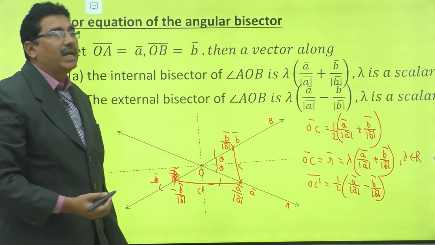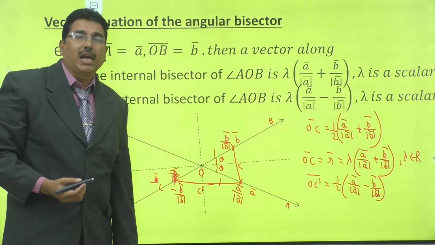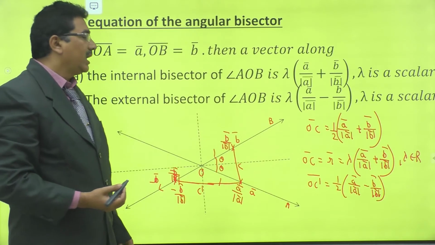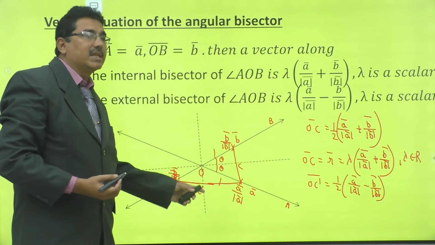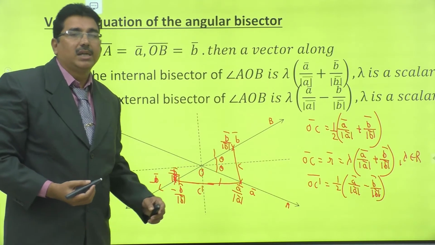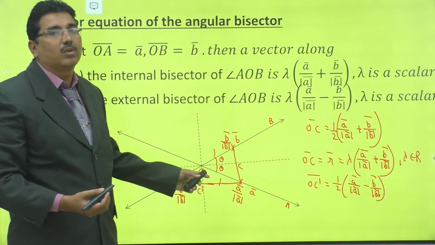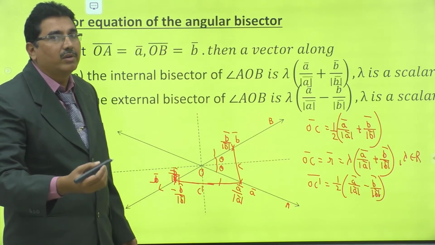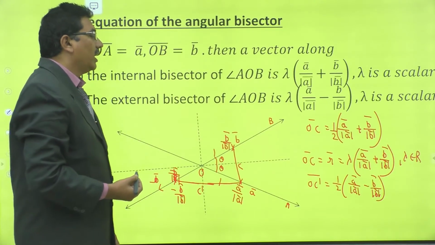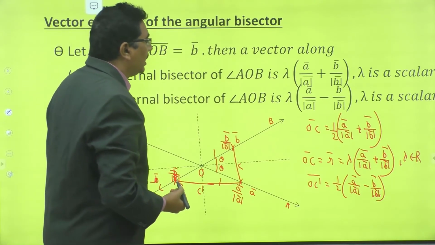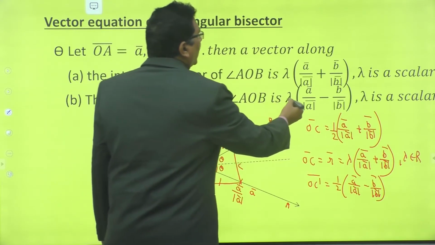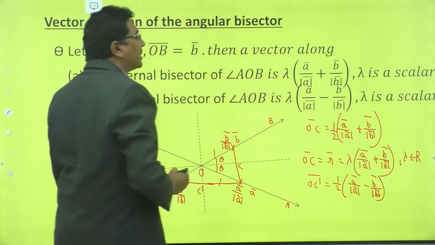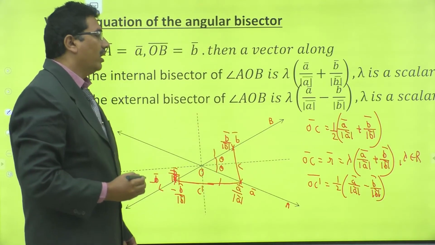Right, OC dash bar is along the external bisector of angle AOB. OC dash bar and the external bisector are collinear, so one vector is a scalar multiple of the other, so OC dash bar is equal to lambda times A bar by mod A bar minus B bar by mod B bar.